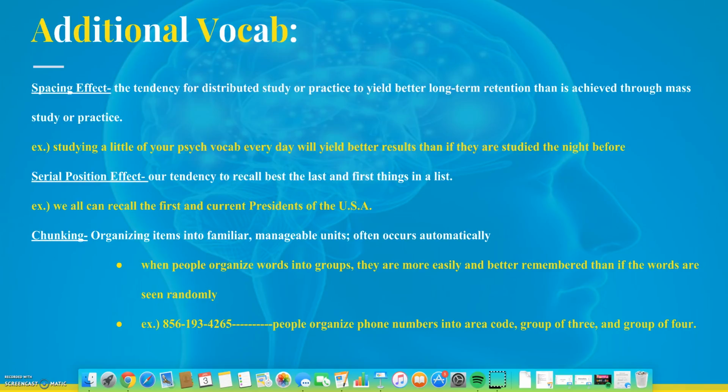Chunking: organizing items into familiar, manageable units, which often occurs automatically. When people organize words into groups, they are more easily and better remembered than if the words are seen randomly. People organize phone numbers into area codes, a group of 3, and a group of 4.